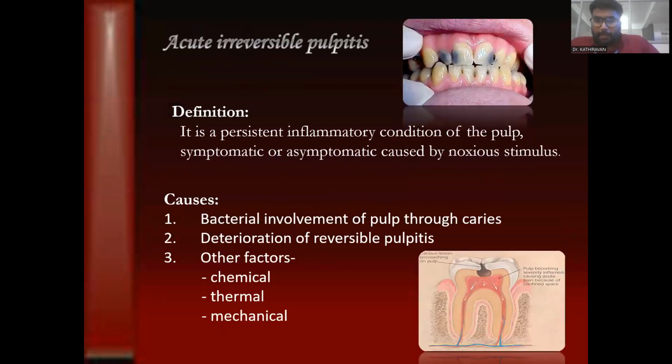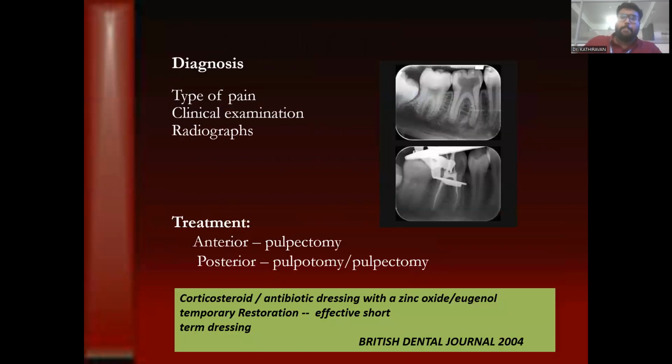In case of acute irreversible pulpitis, it is a persistent inflammatory condition of the pulp, symptomatic or asymptomatic, caused by noxious stimuli. Here there is bacterial involvement of the pulp due to caries, and what happens is a deterioration of reversible pulpitis. The main factors that might be included are of a chemical, thermal, and mechanical nature. Diagnosis is based on the type of pain, the clinical examination, and the radiograph. Here we can see in the radiograph a radiolucency involving the enamel and the pulp, with the pulp horn attached to the caries.